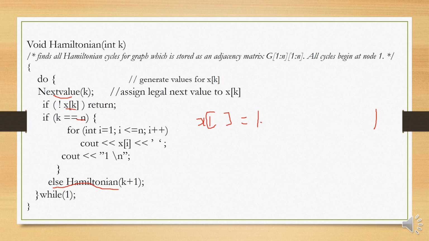So x of 1 is 1, x of 2, 3, 4 until x of n, and last you need to display this value 1 because it ends with this value 1 after displaying the x of n. And this keeps repeating.